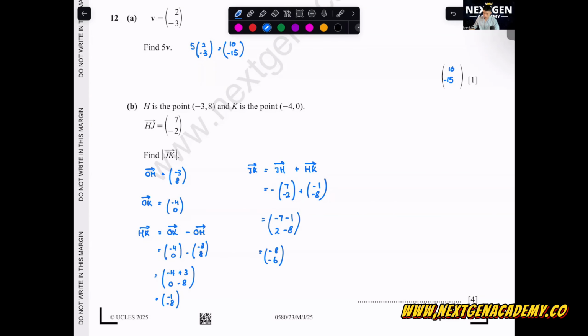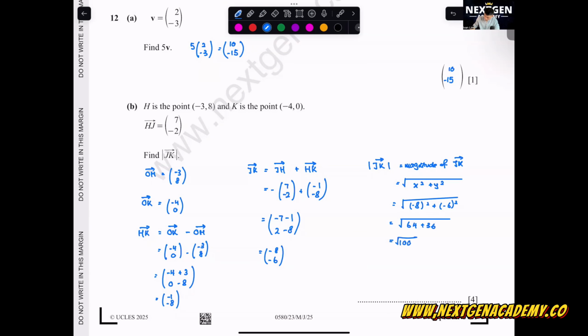Okay, for JK, the last one: how do we find the magnitude? These two lines here is called your magnitude. Magnitude of JK, the formula is square root of x squared plus y squared. This one you all have to memorize. Just now we got the x and the y. Negative 8 squared plus negative 6 squared, 64 plus 36, square root of 100, which is equal to 10. So your final answer is equal to 10.